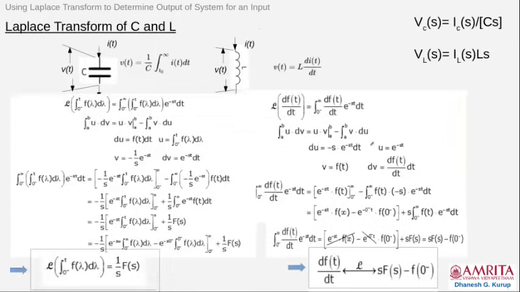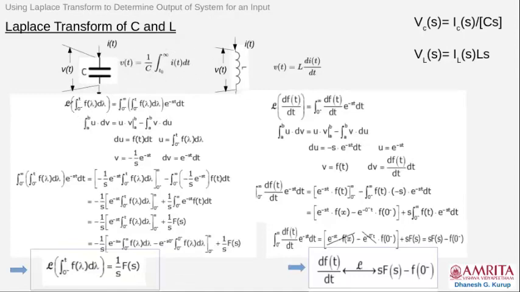Now, you can find the Laplace transform. You can do some lengthy exercise. If I can write v(t) as a function of i(t) with this integral, I can find the Laplace transform of v(t). That's what I am trying to do. Laplace transform of v(t). In order to do this, we have to find the Laplace transform of integrals. Okay? Laplace transform of integrals.